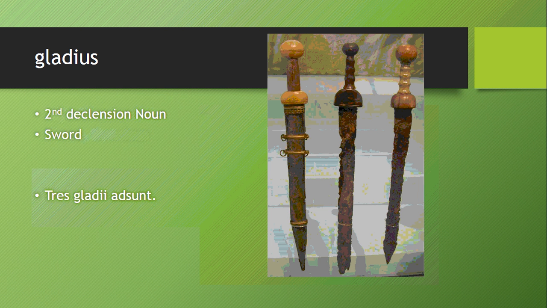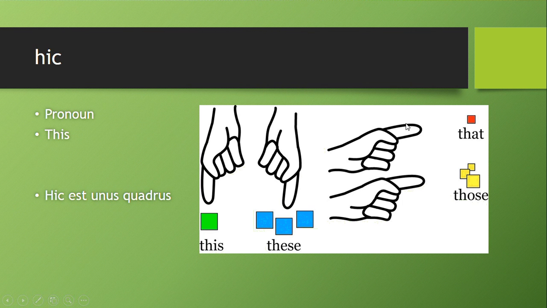Gladius is a second declension noun that means sword. Now remember, we know it's second declension because of the US here. So tres gladii adsunt, three swords are present. Unus, duo, and tres. Hic is another pronoun that means this. So hic est unus quadrus. This is one square, or a square.